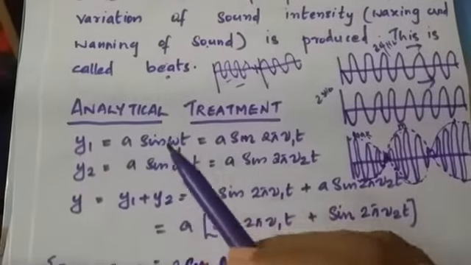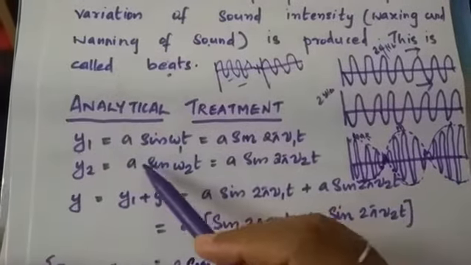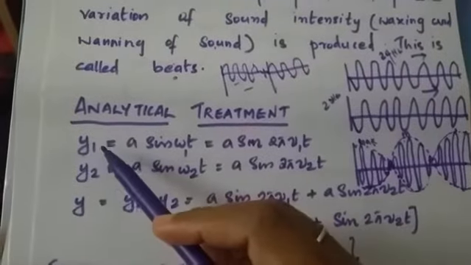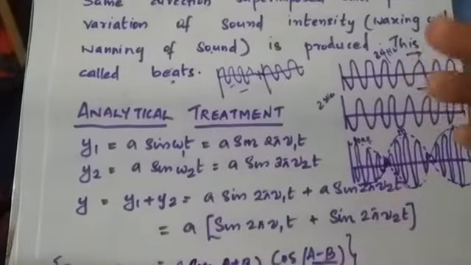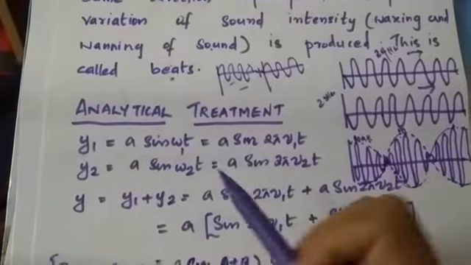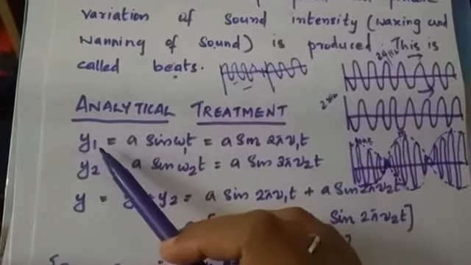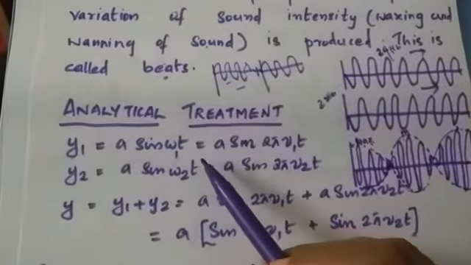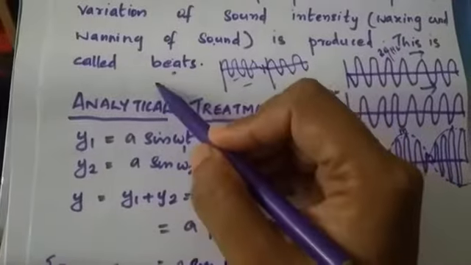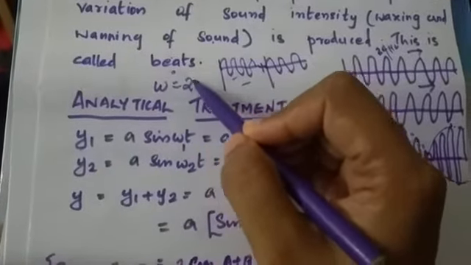So consider two sound waves traveling along the same direction, and these two sound waves slightly vary in their frequency. Let the first sound wave be represented by y1 equal to a sin omega 1 t, and you know omega is equal to 2 pi nu.